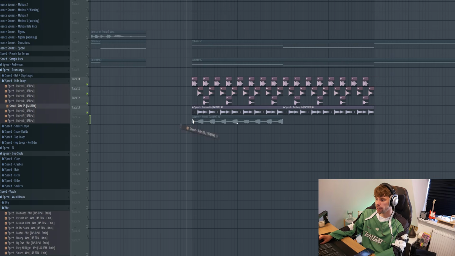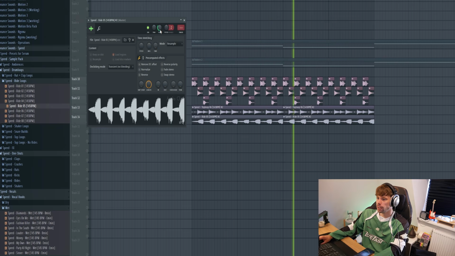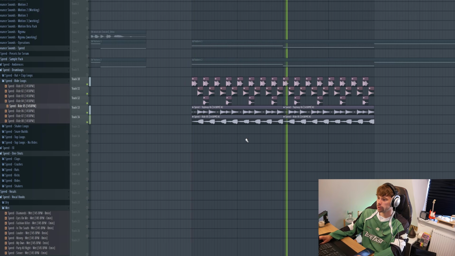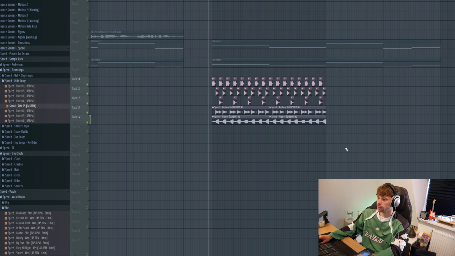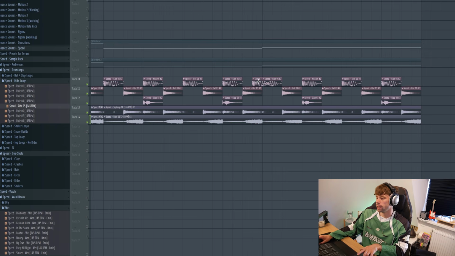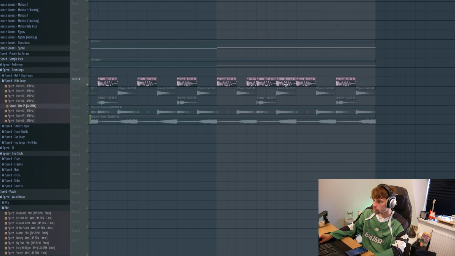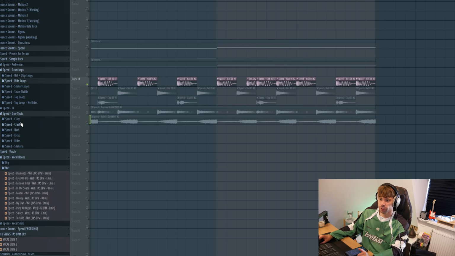Then I want to add some more rides on top of it, and a low volume of course. Yeah, it's perfect. So this will be our foundation. Then create a quick drum fill at the end of it, together with some crashes.